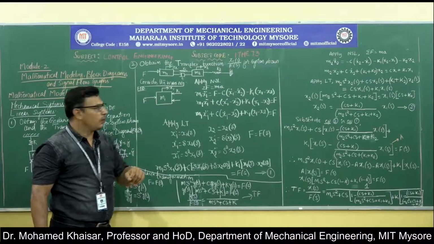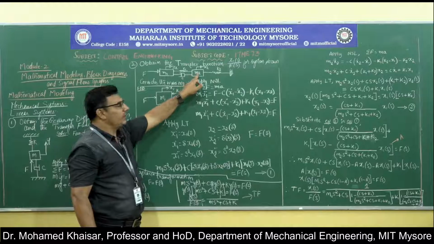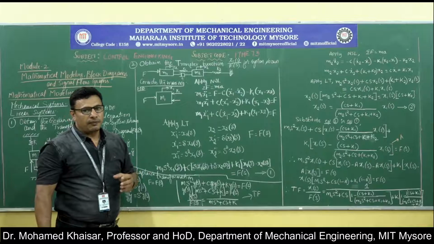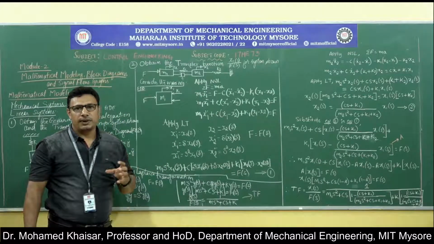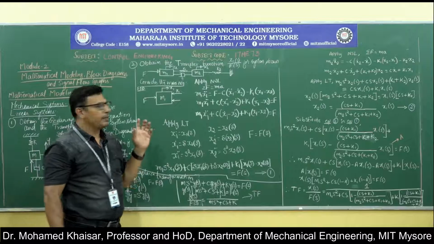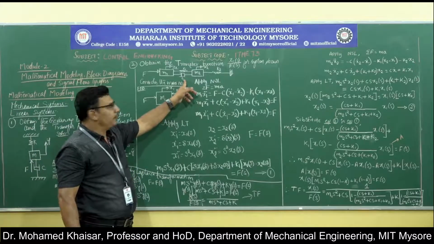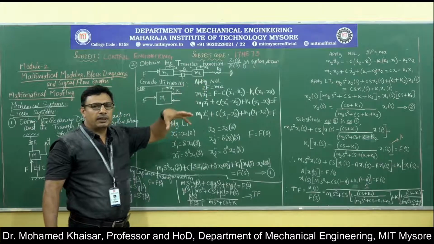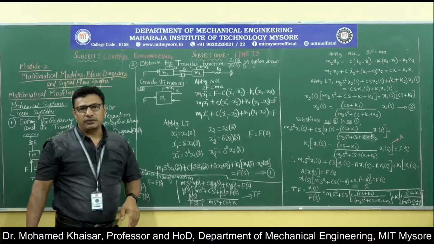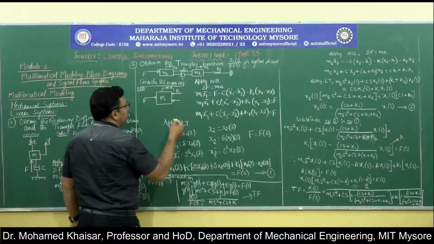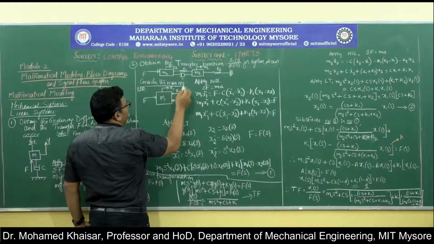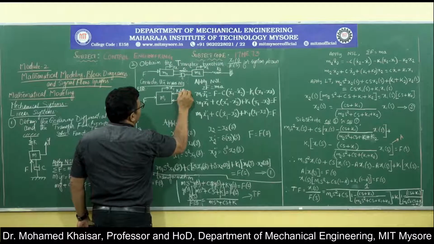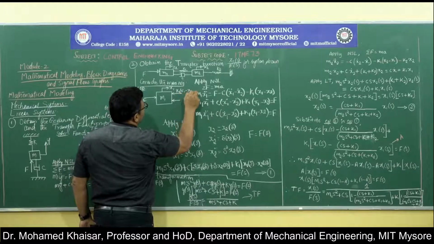Since the damper is connected on the other end with m2 also, m2 will try to pull back the damper, because of which the effective resistance offered by the damper with damping coefficient C will be C into x1 dot minus C into x2 dot, which can be otherwise written as C into x1 dot minus x2 dot. So that is what I am going to write here. The spring will try to offer a resisting force to the displacement of the magnitude K1 into x1 minus x2.